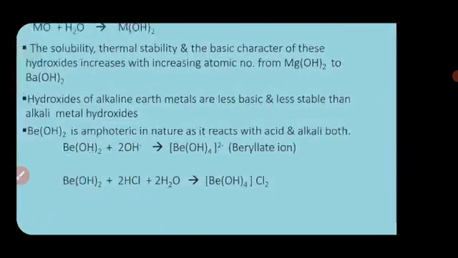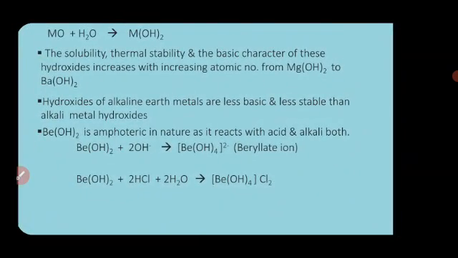Here the reactions are shown. First, beryllium hydroxide reacts with OH minus, meaning an alkali, let it be NaOH or KOH. It forms a complex compound which we call the beryllate ion, where beryllium is attached with 4 hydroxyl groups.